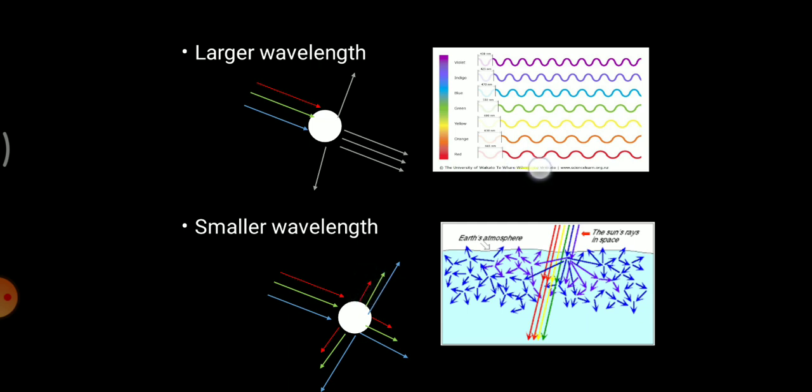As you can see, over here the wavelength is larger. Over here, in indigo, violet, blue, the wavelength is very small as compared to this one. So blue has a smaller wavelength, and the size of the particle is smaller than the wavelength of visible light.